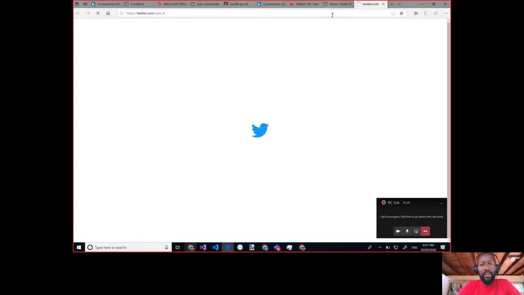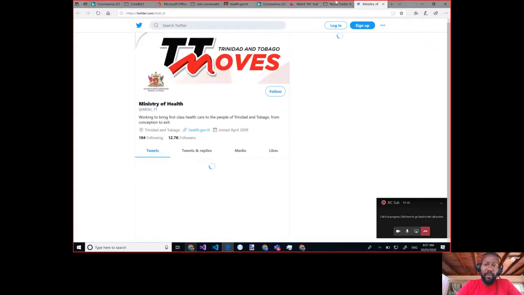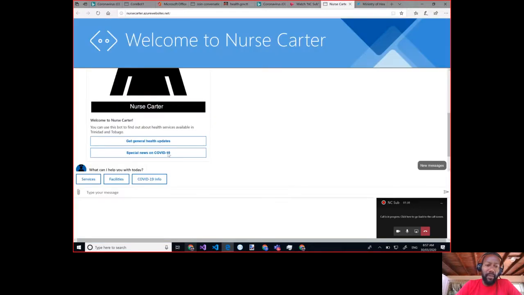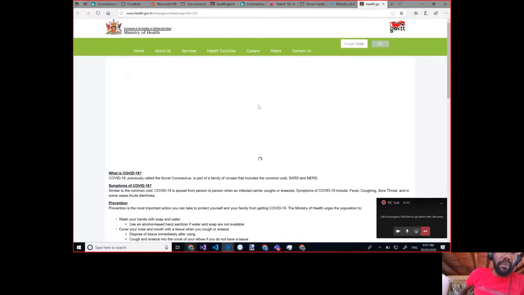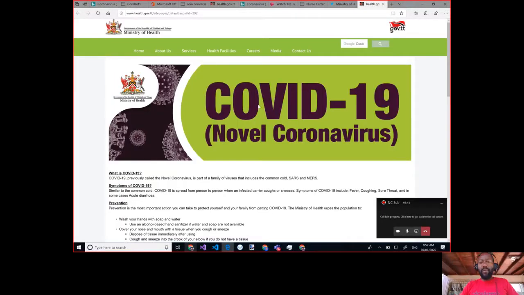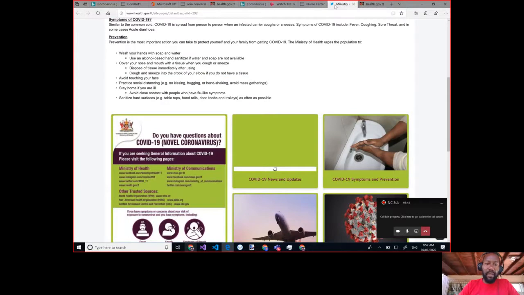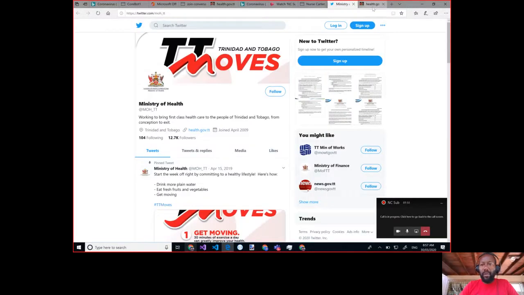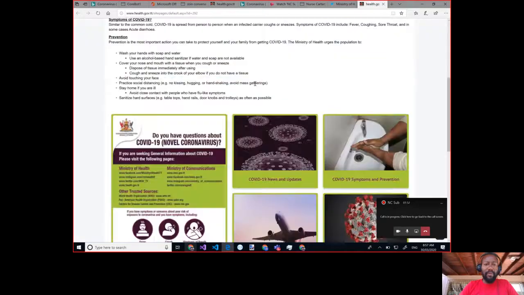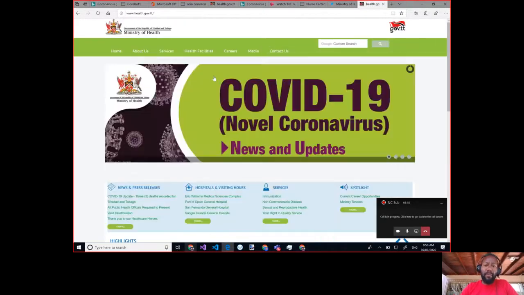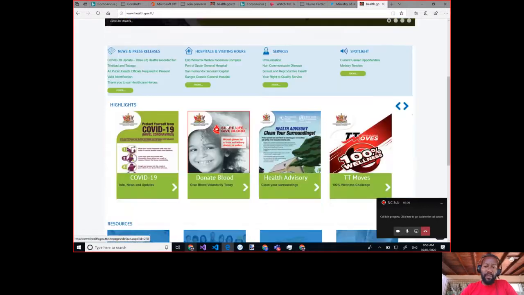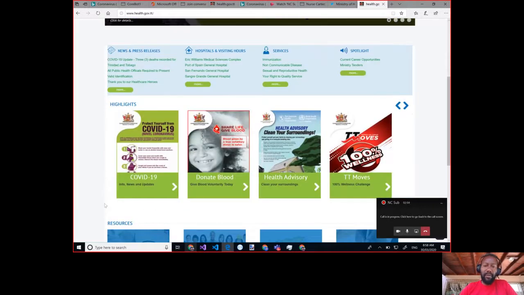The Ministry of Health in Trinidad and Tobago utilizes social media to share content. In this case, Twitter is an example of it. Beyond that, it also has a dedicated web page where it shares information specifically related to COVID. So, if you wanted, you could either go to the Ministry of Health via social media, or you can go to the website that they provide, which has a lot of content, a lot of information beyond simply COVID, but it's a place you can go to get insight on what's going on in health in the country of Trinidad and Tobago.